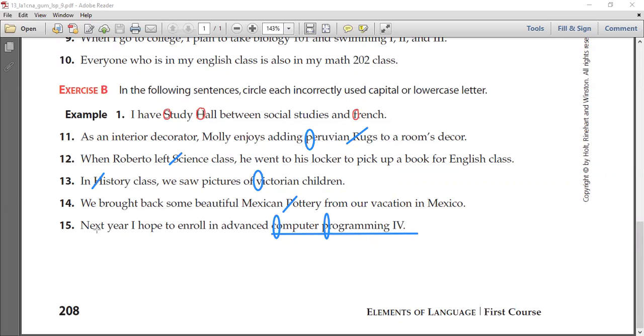And of course, here we see the pronoun I is already capitalized, as it should always be in any part of the sentence. The pronoun I should always be capitalized. This is a revision for proper adjectives and course names again, which is great. Thank you guys for your participation here.